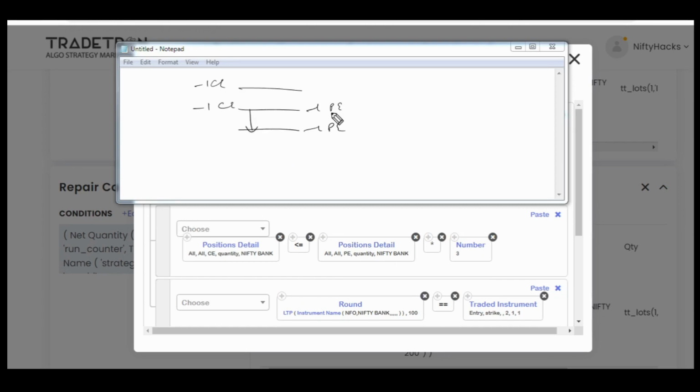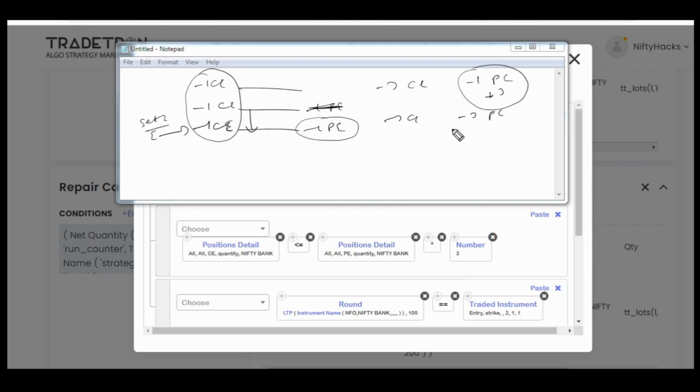As we all know, we have exited this, we have entered this. So now tell me how many call side legs and how many put side legs after entry of set 2. As you can see, 3 legs of call are open and 1 leg of put is open. So if I multiply this with 3, which I have done exactly here, we will get minus 3C, minus 3P if I multiply this with 3. So for this condition I have used this.